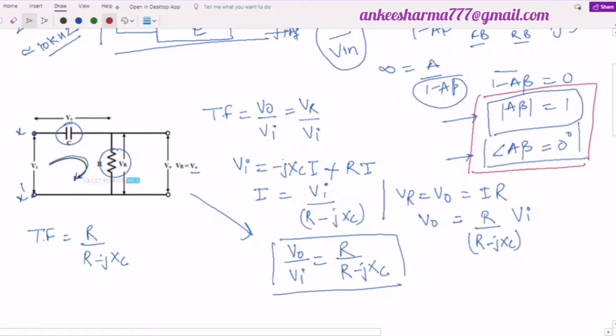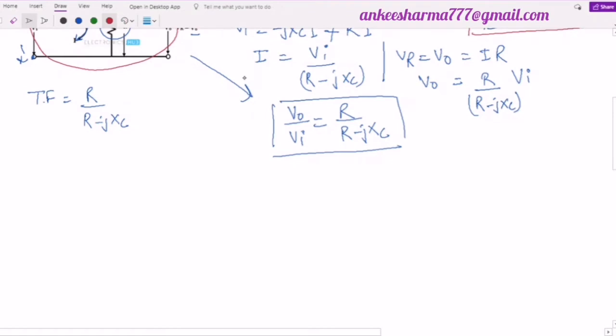Now when I have obtained the transfer function of this RC network, I can find the value of my gain for this RC circuit, and the phase. If I have to find the gain, I will take the magnitude of this transfer function. So this transfer function magnitude will be equal to R divided by under root of R square plus Xc square. So this will be the transfer function in terms of the magnitude.